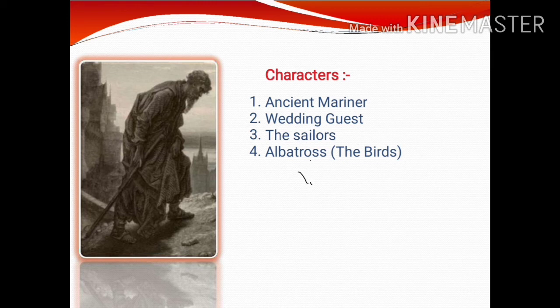That is the albatross. The albatross is none other than, it is not a man, it is not a person, but it is a bird. The albatross is the bird which was killed by the ancient mariner. And this whole story rotates around this character, this albatross bird.